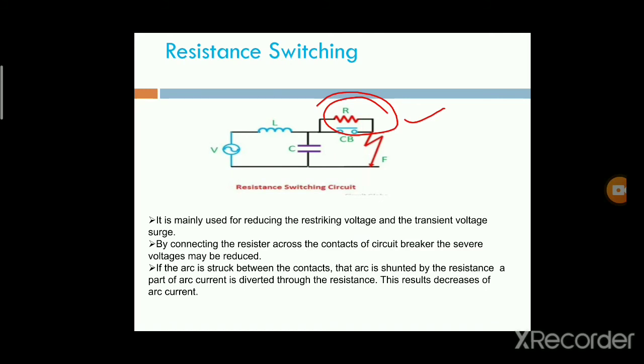Then what is the formula for the rate of rise of restriking voltage, and what are the average and minimum values for the rate of rise of restriking voltages? What is meant by current chopping, what is resistance switching, and what is the purpose of resistance switching? That all will be discussed in the present class.